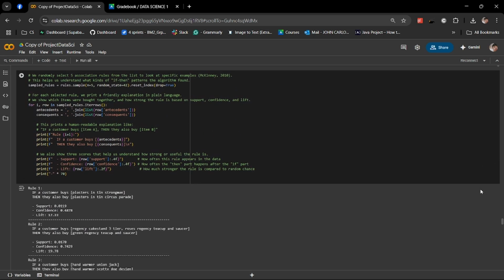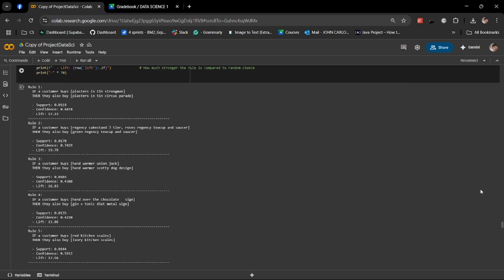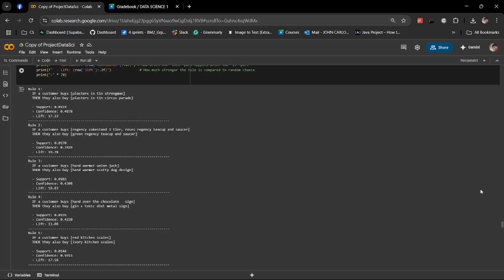As we can see in the next cell, here we sample rules and business insights. As you can see, we examine 5 sample rules. For example, if a customer buys red kitchen scales, then they're likely to buy ivory kitchen scales. Another rule shows that customers who buy plasters in Thin Strongman often also get plasters in Teen Circus Parade. This pattern supports decisions on cross-selling, bundling, and store layout optimization. And that's all for part C.